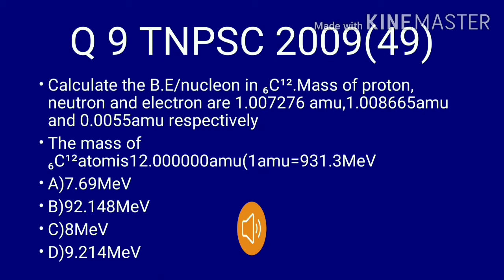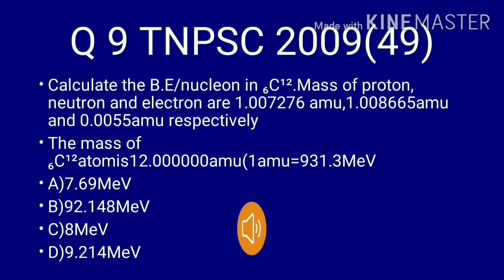Ninth question. It is asked from TNPSC 2009. Question 49. Calculate the binding energy per nucleon in carbon. Mass of proton, neutron and electron are given as 1.007276 atomic mass unit, 1.008665 atomic mass unit and 0.0055 atomic mass unit respectively.